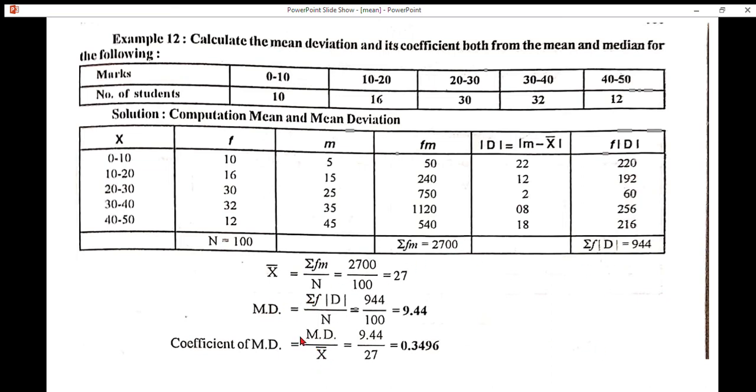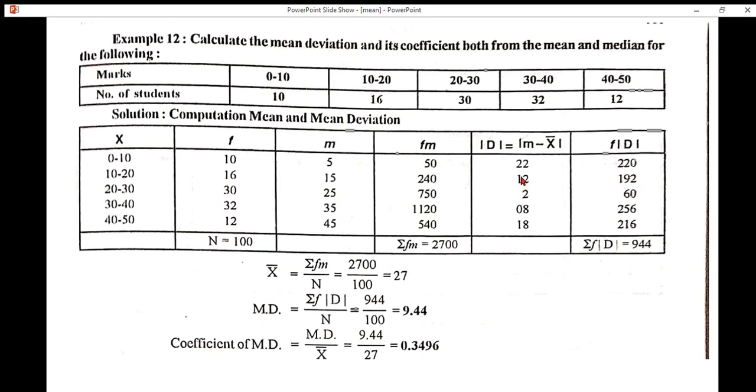Next, mean deviation is equal to summation f modulus d by n. Find modulus d. Modulus d is equal to m minus arithmetic mean. M means mid value: mid value minus arithmetic mean. Here mid value 5 minus arithmetic mean 27, so we get 22. Mid value 15 minus arithmetic mean 27, so we get 12.